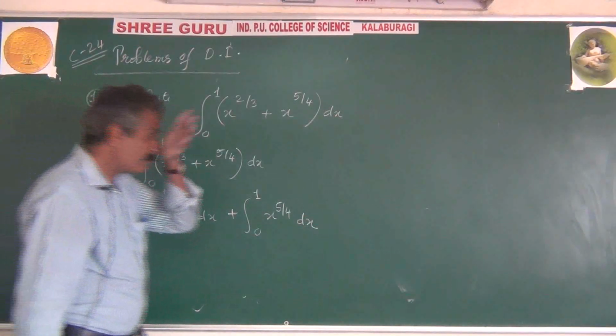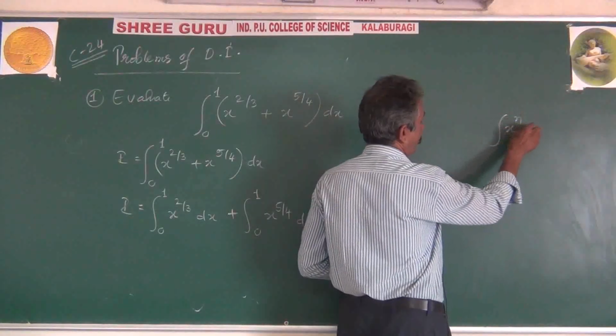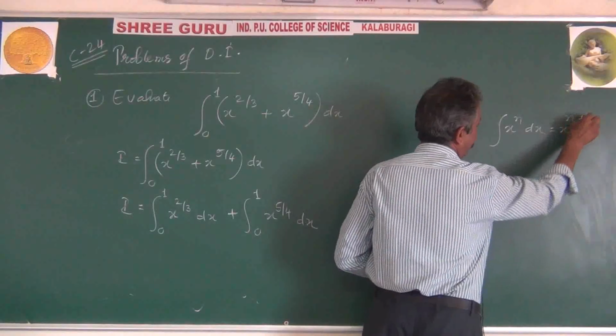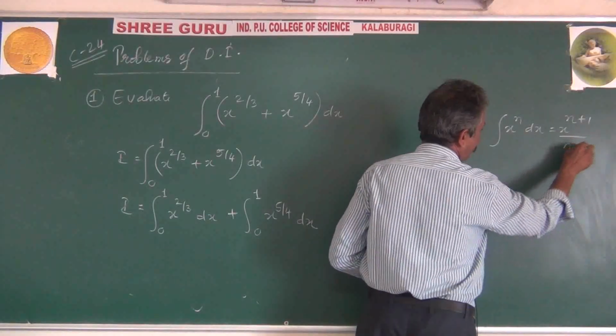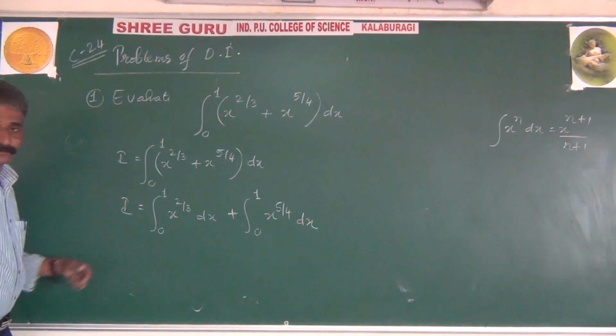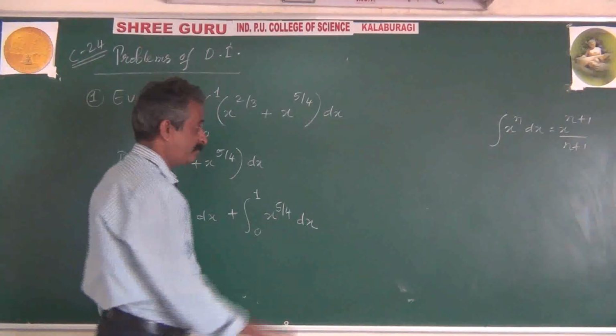Now using the formula, which formula? Integration of x power n formula is x power n plus 1 divided by n plus 1, understandably n not equal to minus 1. Here n is 2 by 3, here n is 5 by 4.